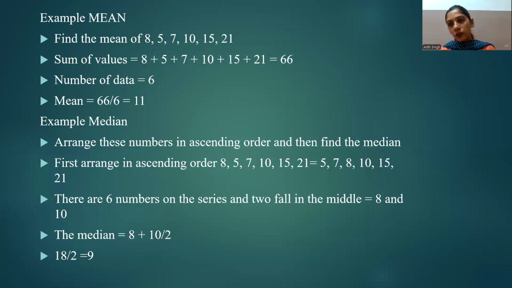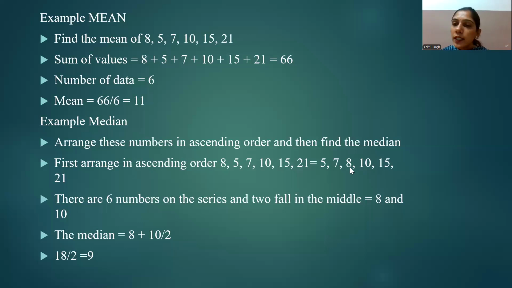If we are not able to find a single median or a middle value, then in this case we have to add both the center values and divide by 2. So as there are two medians, 8 and 10, we have added 8 and 10, which is 18, and then divided it by 2. So the median value is 9, which will lie between 8 and 10.